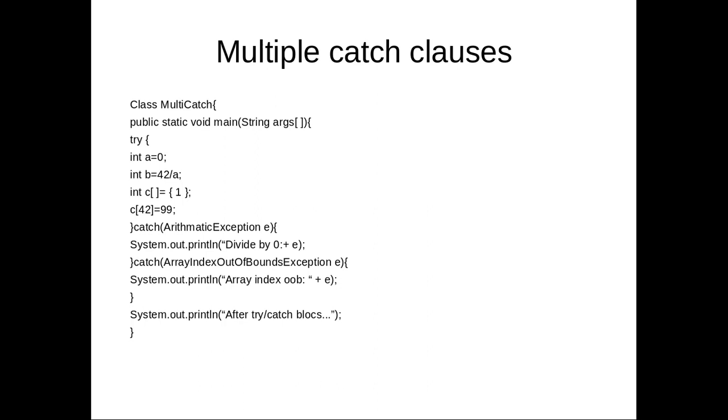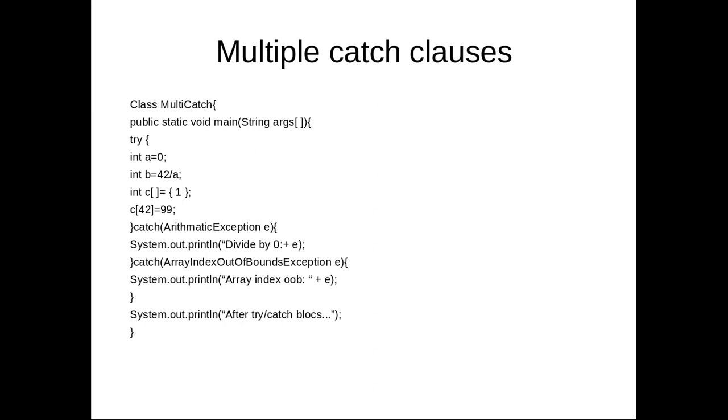Now int c means now you are going to define an array which is having a single element and it is initialized as 1. And c of 42, that means c is having only a single element, and c of 42 means array index is out of bounds. That means c of 0 is possible, c of 1 is not possible, 2 is not possible.